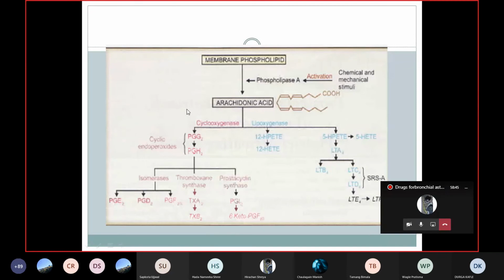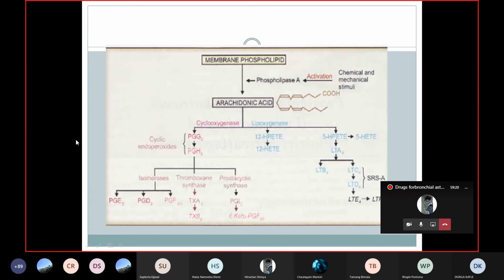These things I taught you in the NSAIDs class, in your first semester: the arachidonic acid, cyclooxygenase, and lipoxygenase pathway. When you are giving drugs that inhibit the cyclooxygenase pathway, what happens? All this arachidonic acid is converted into the lipoxygenase pathway. So there is more and more production of leukotrienes, LTC4 and D4. That is why sometimes, when you are using aspirin for the long term,